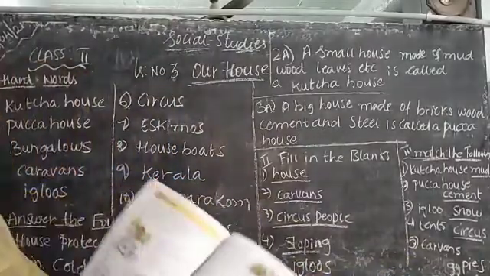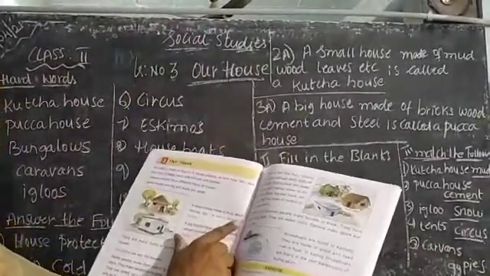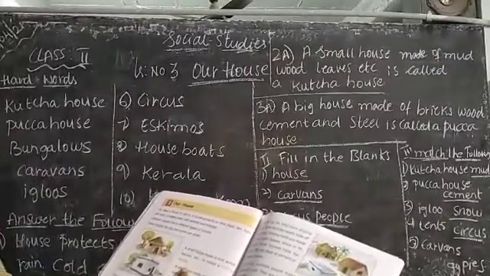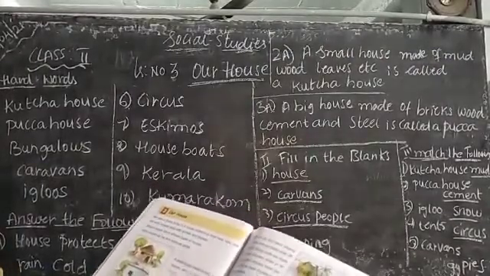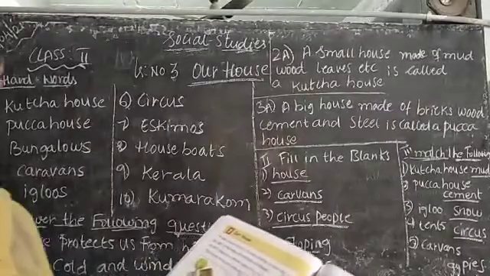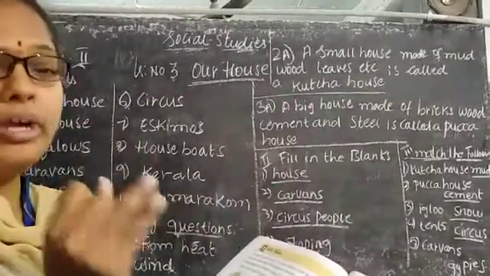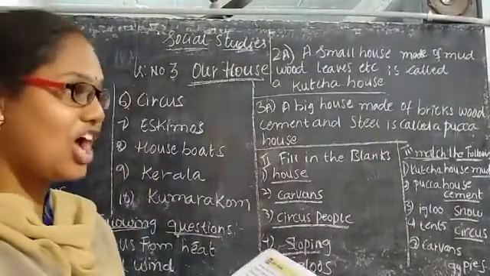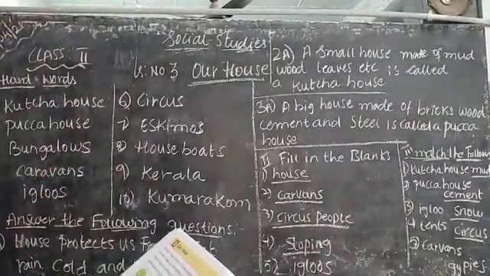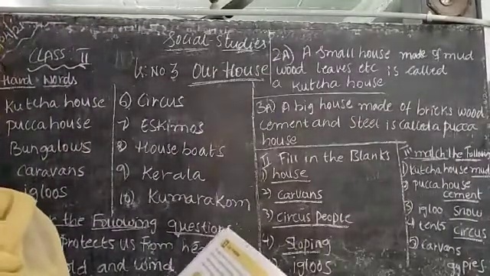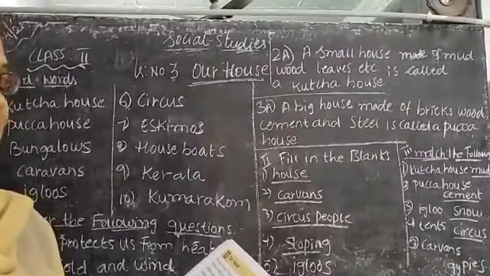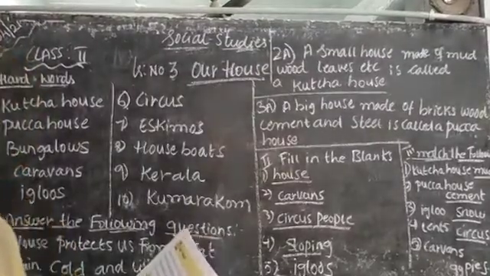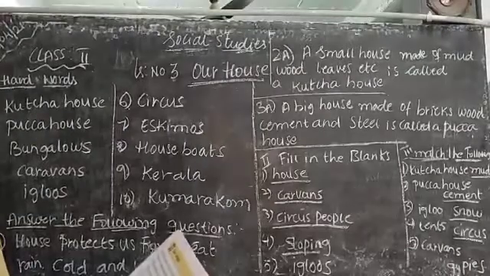Now, a small house made up of mud, wood, leaves, etc. is known as what type of house? It is known as a kacha house. What is a kacha house? A kacha house is made up of mud, wood, leaves, etc. This big house made up of bricks, wood, cement and steel is called a pakka house. So a pakka house is made up of what, children? Bricks, wood, cement and steel.